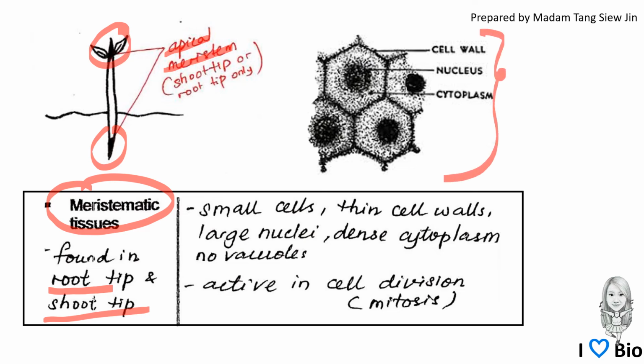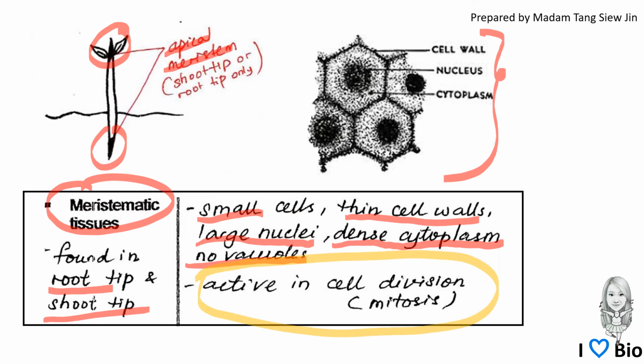Please remember the characteristics of the meristematic cell: small, thin cell wall, and the nucleus looks big, so large nuclei, dense cytoplasm, that means a lot of organelles inside, but there is no vacuole because the cell just divides through mitosis and the cell is still small. And remember, the function of the meristematic tissue is mitosis.